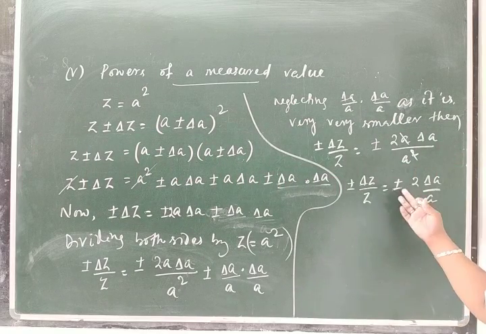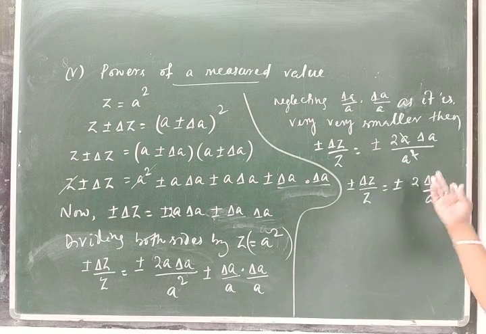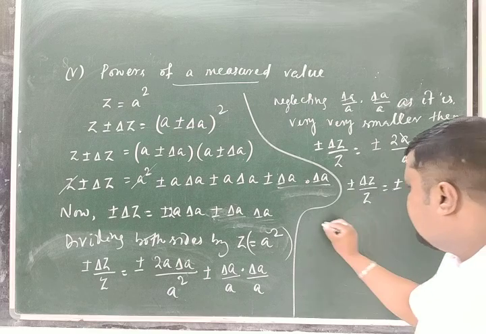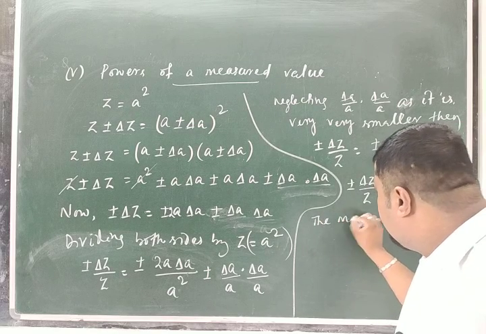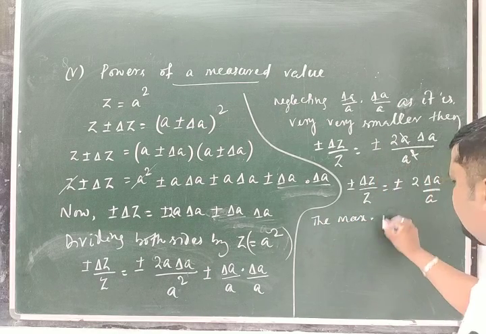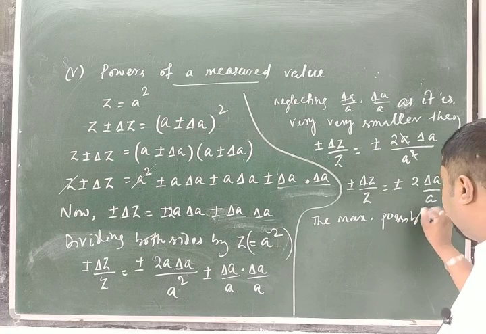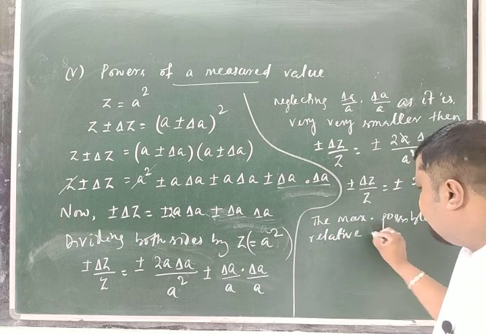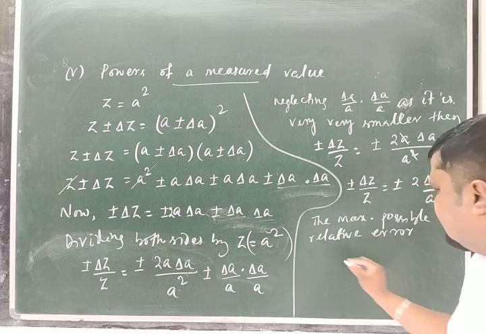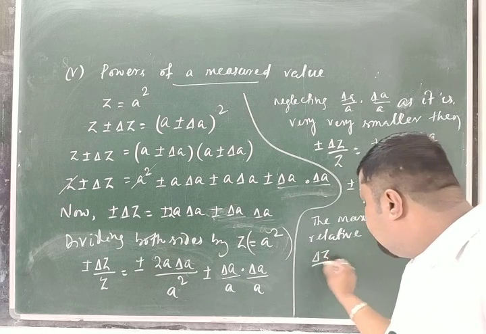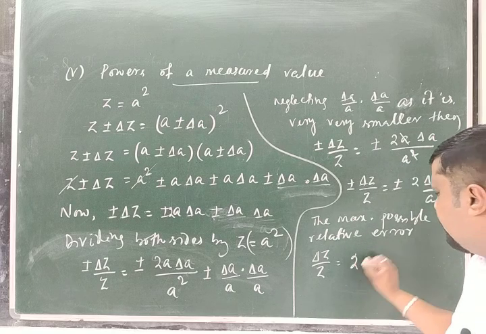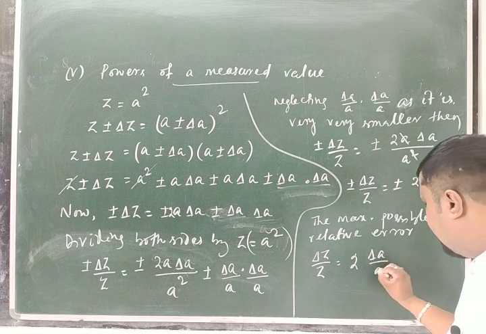So what is the maximum possible? Maximum means it may be plus this one or minus. If it is plus, that is the maximum. If it is minus, the minimum. So I should take this in the positive form. The maximum possible relative error, that is delta Z by Z, is equal to plus of this one, so 2 into delta A by A.